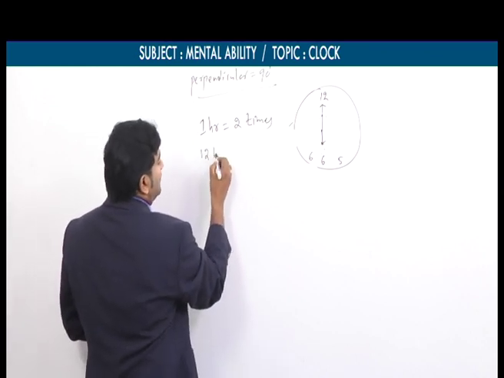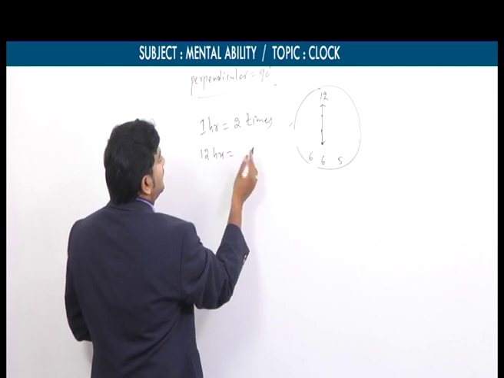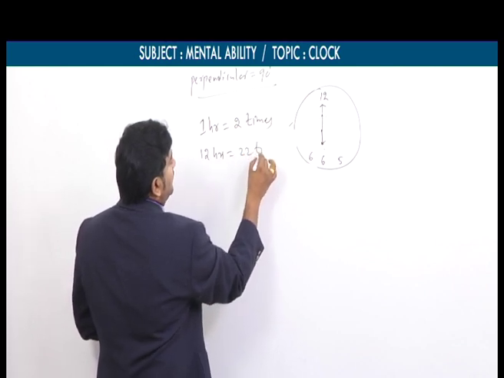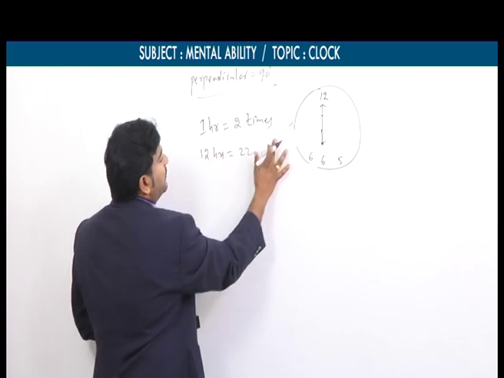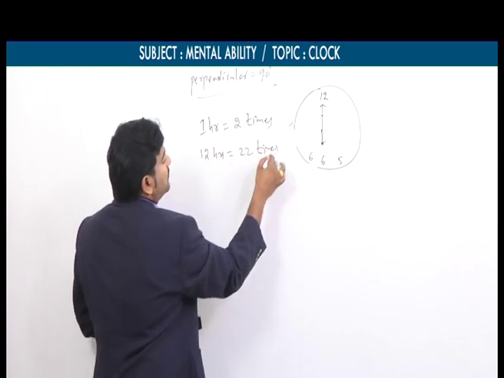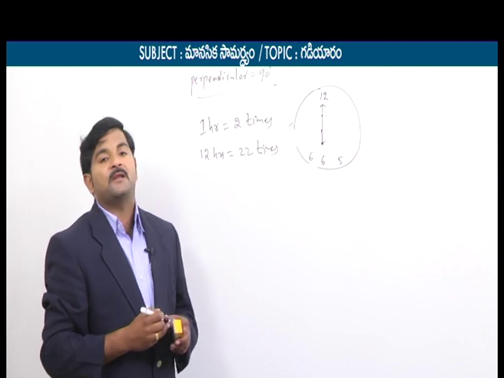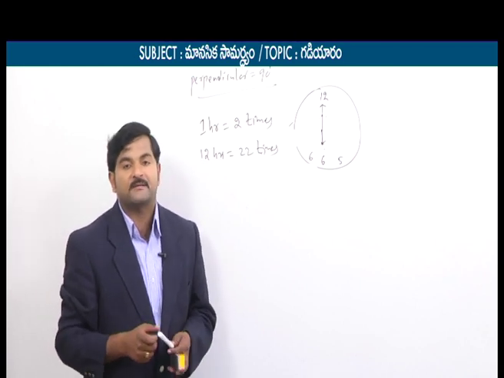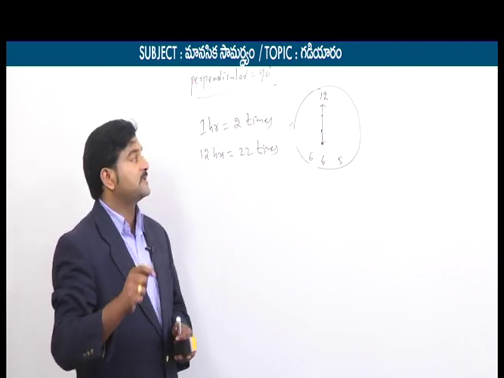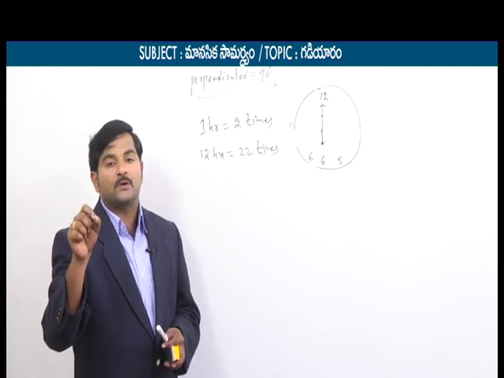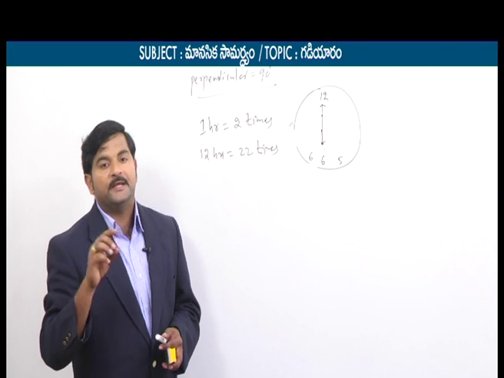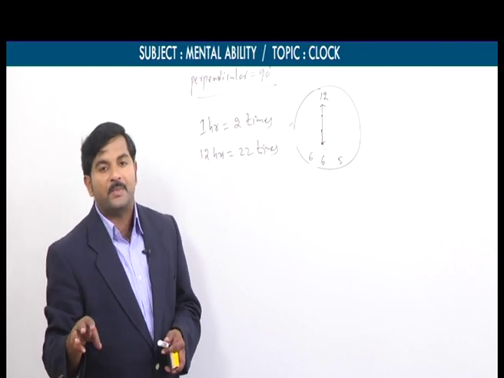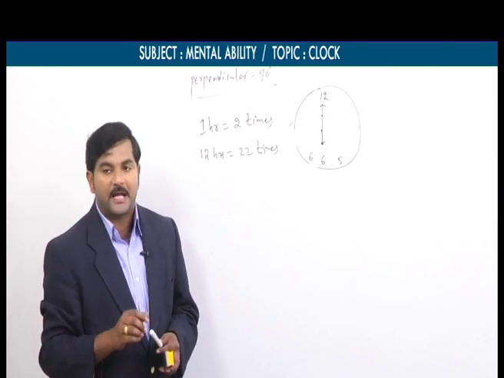For 12 hours, we can say 22 times only, because for every 1 hour it is 2 times, so for 12 hours it could actually be 24 times, but only 22 times they will be perpendicular to each other. Here also we can say one counter example. The counter example is from 2 o'clock to 3 o'clock and 3 o'clock to 4 o'clock. For these 2 hours, instead of 4 times, the hands are perpendicular to each other only 3 times.